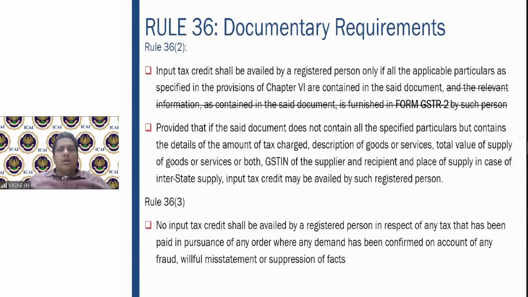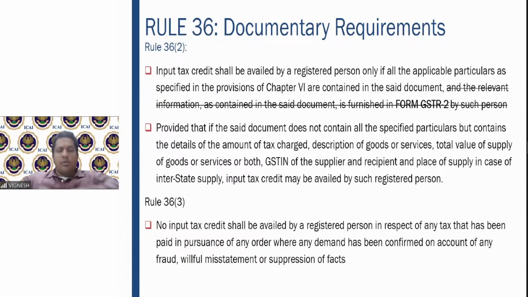Also, input tax credit should be availed only if all the applicable particulars are contained in the said document. This was there before, but now it is no longer there because a separate rule has been added with regard to display of information in GSTR 2B. So this particular line was not needed, and they have removed it. Earlier, only if the document had all particulars like the name of that person, GST number, address, HSN or SAC code, could the credit be claimed.